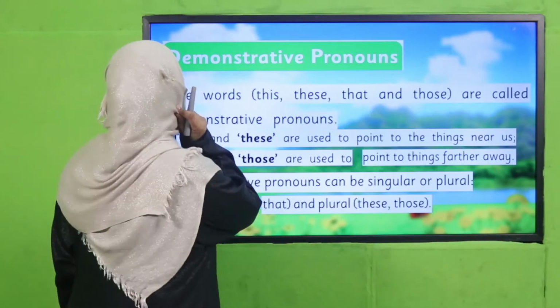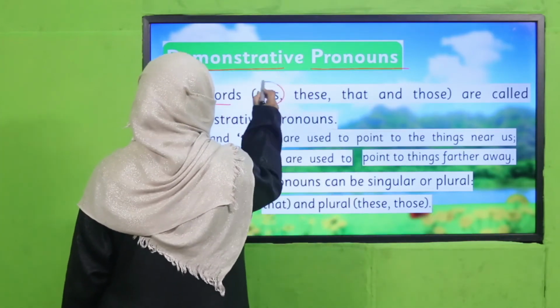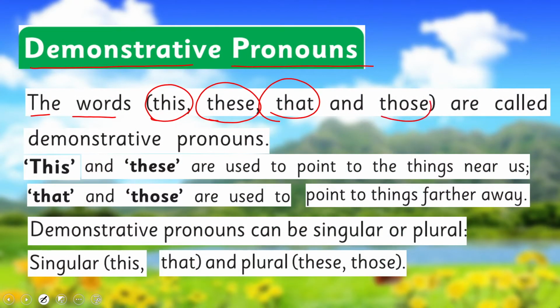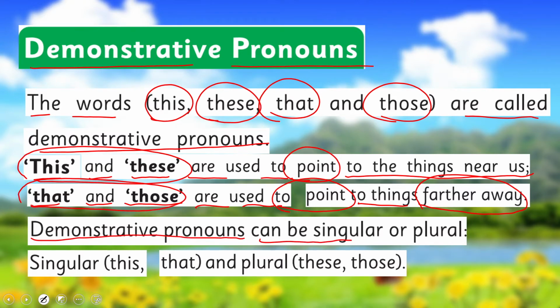Okay, so let's see what does your book say about it. Demonstrative pronouns. The words this, these, that, and those are called demonstrative pronouns, right? This and these are used to point to things near us. That and those are used to point to things farther away, right? If the things are close, we use this and these, and if they are far away, we use that and those. Demonstrative pronouns can be singular or plural.